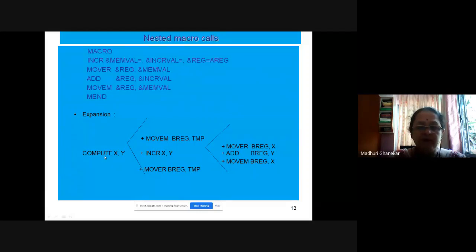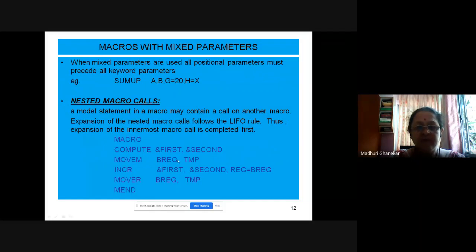So the compute macro will contain MOVEM BRANGE, TEMP. This is the first statement from the compute macro, and it appears as it is. Then we can have INCR X, Y. The rest is optional. If you are using the default value, you can omit it, or you can specify whichever you want.